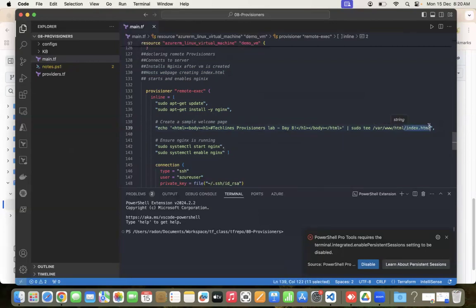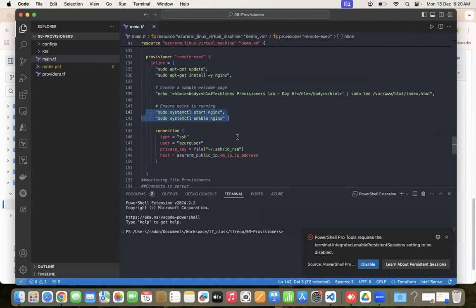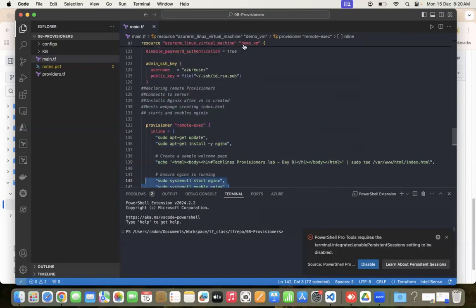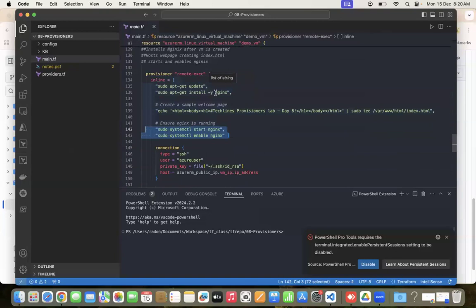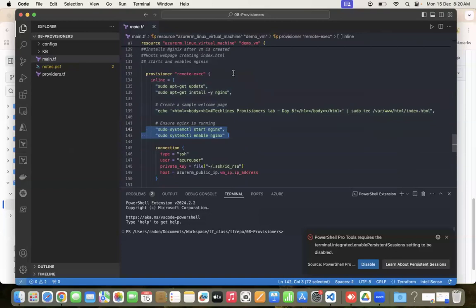Once you copy this string inside this, it gets automatically hosted, and you will be able to browse and see this page. Then I'm starting my Nginx and enabling it. These two commands will do that for me. So this is done as part of remote exec. I am running this after the resource demo VM is created, because this can be run only after this VM is created.